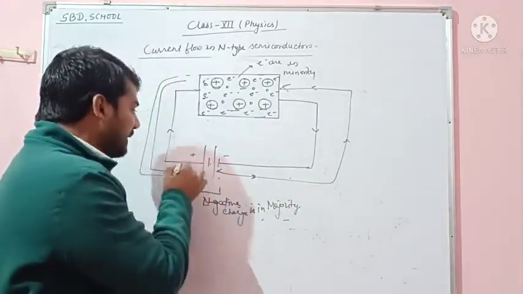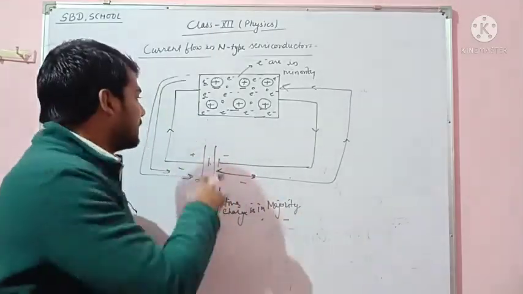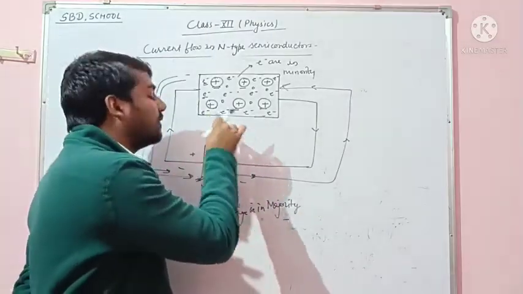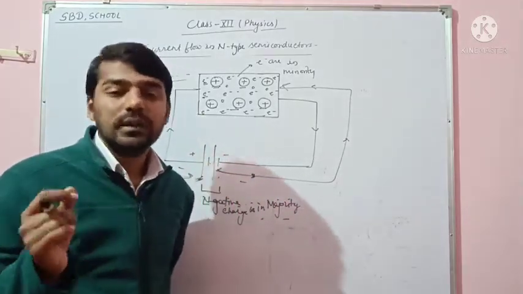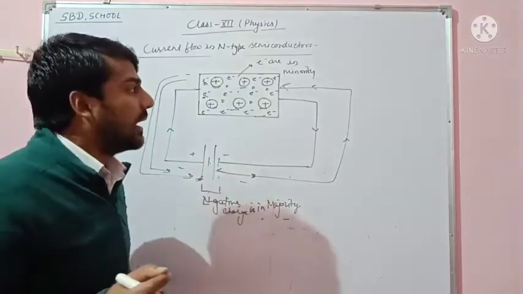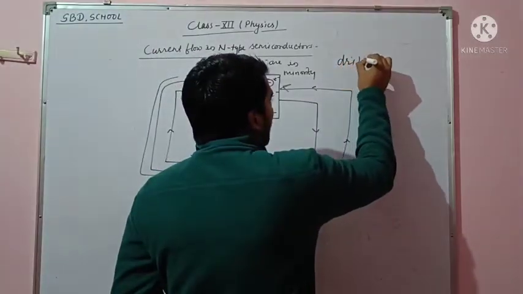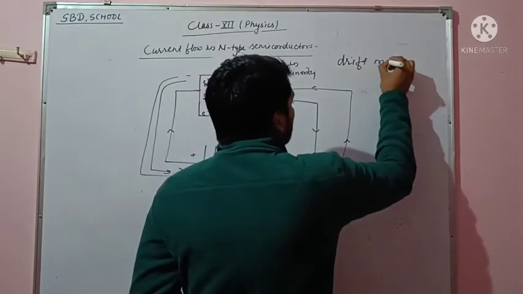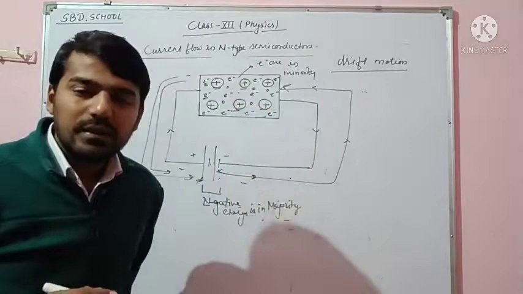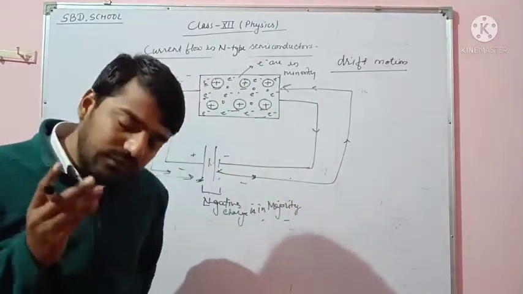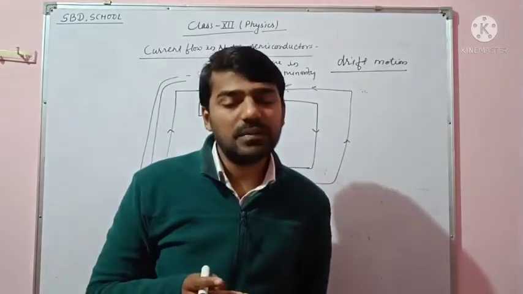So in this type of semiconductor we can say that the current flow in n-type semiconductor is due to electrons, free electrons, that is in drift motion. So we studied current flow in p-type semiconductor and current flow in n-type semiconductor.